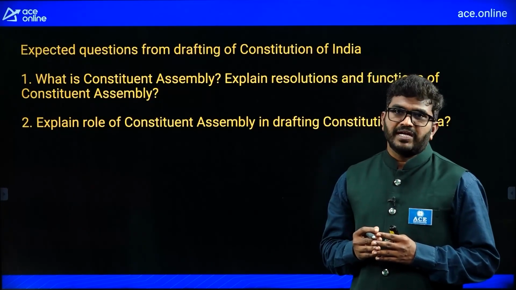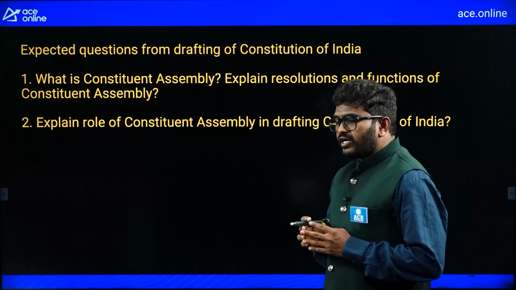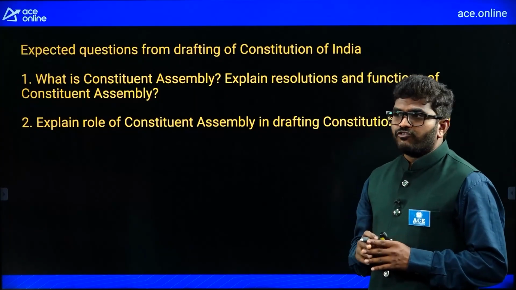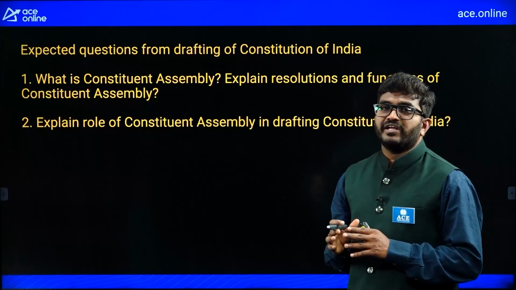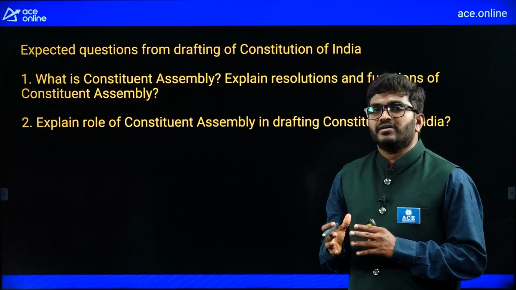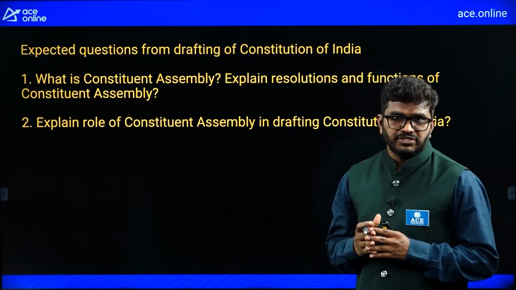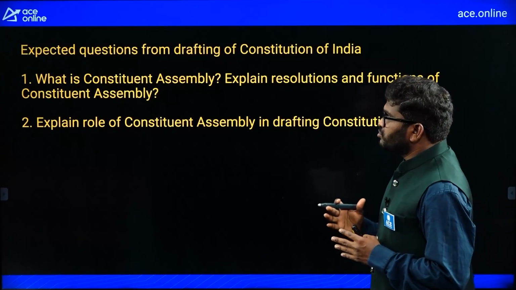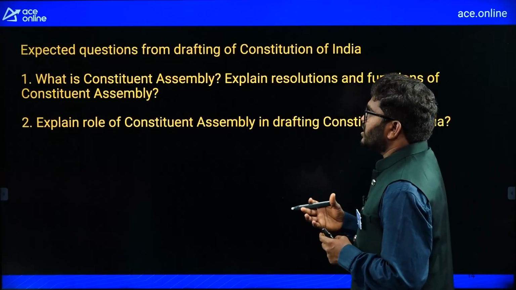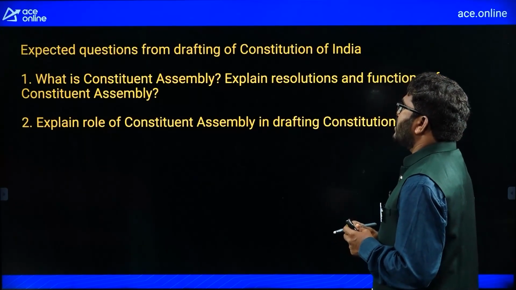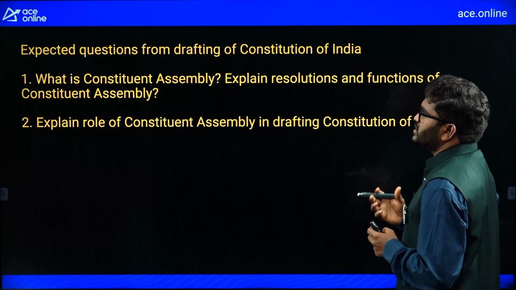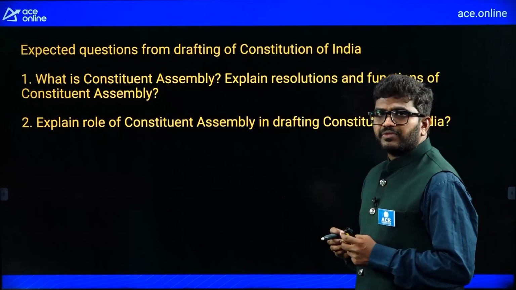All these things I explained. So from the exam point of view, from this topic, the framing of the Constitution of India, what type of questions will they ask you? See, here I gave 2 questions: what is the Constituent Assembly, and explain the resolutions and functions of the Constituent Assembly.